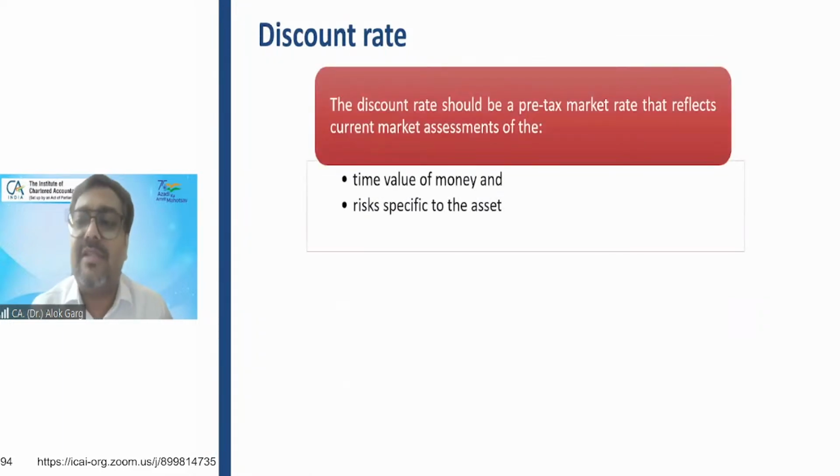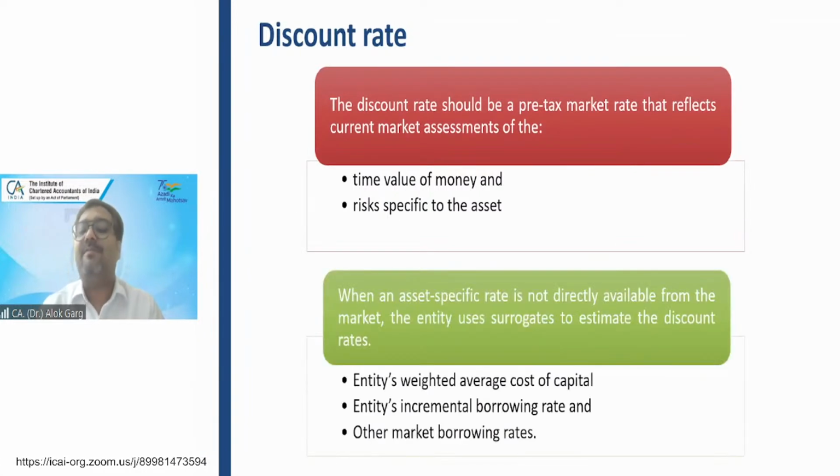Discount rate. The discount rate should always be a pre-tax rate, and the discount rate is related to the time value of money and risk specific to the asset. Hence, practically, your discount rate should be the weighted average cost of capital of the company. You understood the weighted average cost of capital; probably you have understood this concept in your financial management. If the weighted average cost of capital is not there, you can use the incremental borrowing rate. If it is not there, you can use the other market rate of borrowing. Okay.